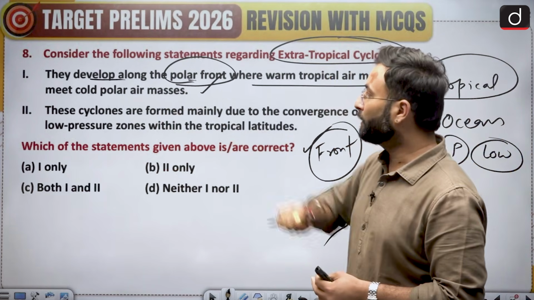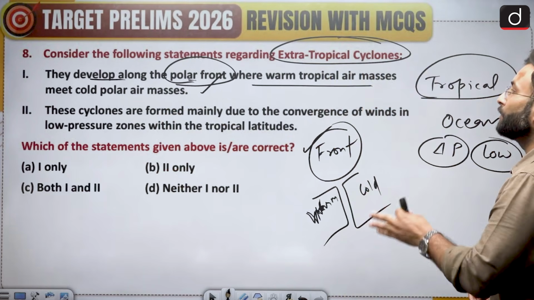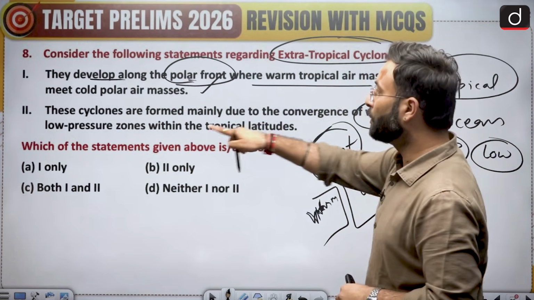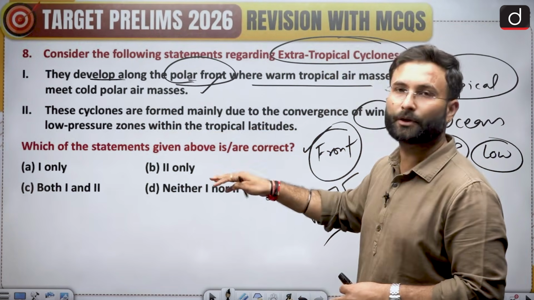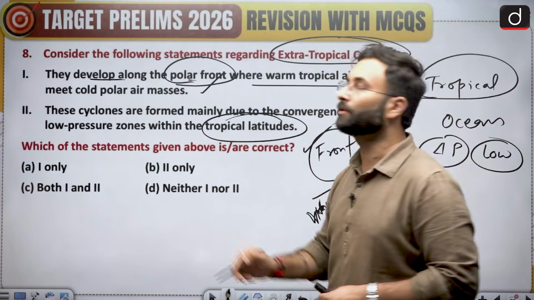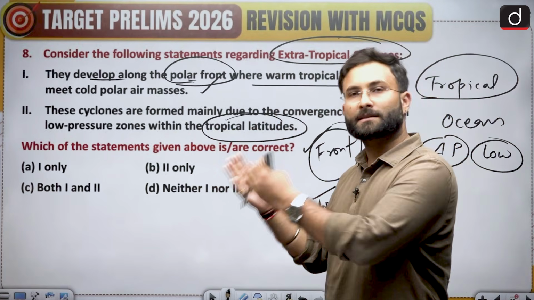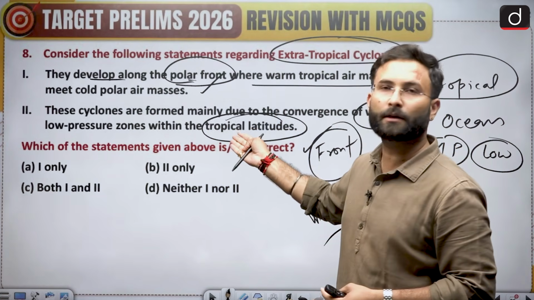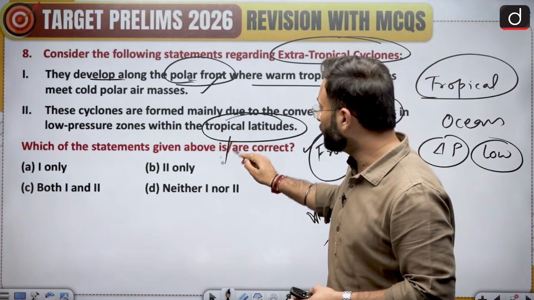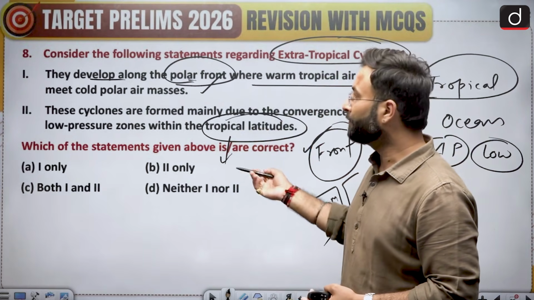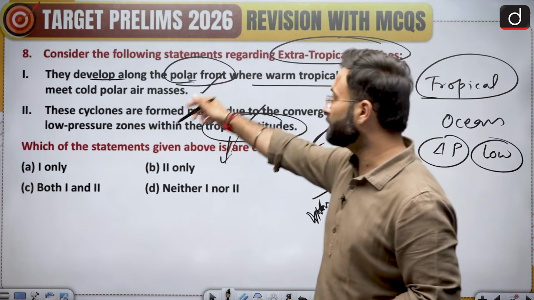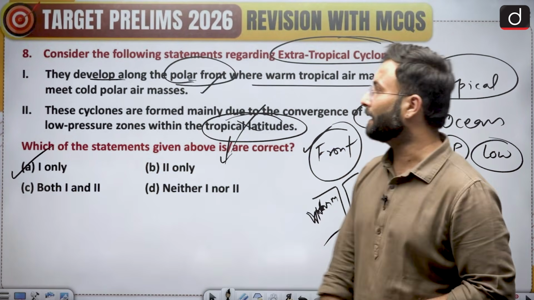Okay, coming to the next one, these cyclones are formed mainly due to the convergence of the winds in the low pressure zones within the tropical latitudes. Now they are saying within the tropical latitudes. Why would that be an extratropical cyclone if it is getting generated in a tropical latitude? If it is generated in the tropical latitude, it is a tropical cyclone. Okay, so statement 2 is incorrect, 1 is correct. Option A is your right answer.